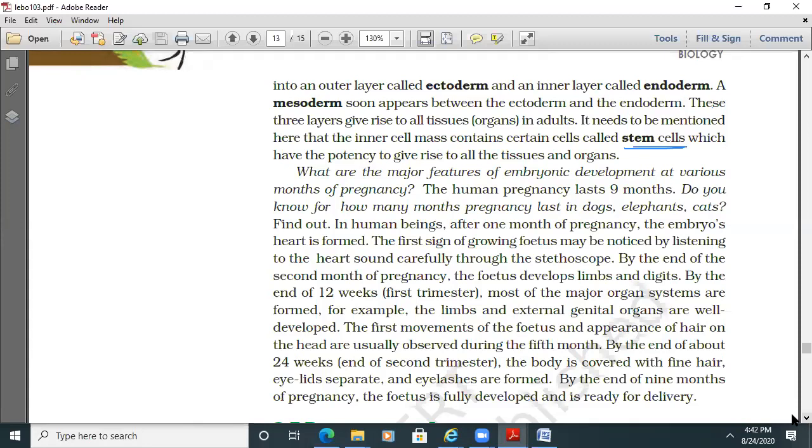What are the major features of embryonic development at various months of pregnancy? The human pregnancy lasts 9 months. Do you know for how many months pregnancy lasts in dogs, elephants, cats? Find out. In human beings, after 1 month of pregnancy, the embryo's heart is formed.